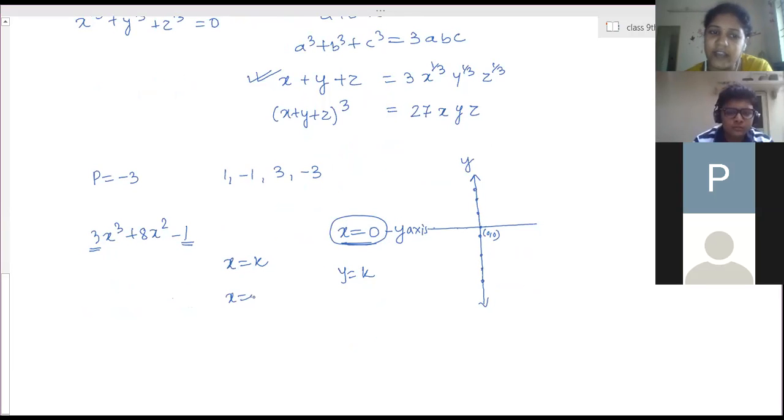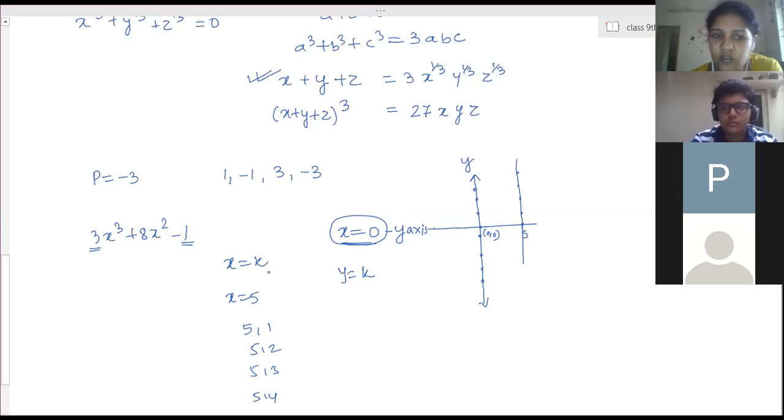X is equal to 5. That means all the points whose x coordinate is 5. So here is 5. Every coordinate whose x coordinate is 5, that is 5 comma 1, 5 comma 2, 5 comma 3, 5 comma 4. These are parallel to the y-axis. Then join them. So this is the equation. Therefore, x is equal to 5 is a line parallel to the y-axis.